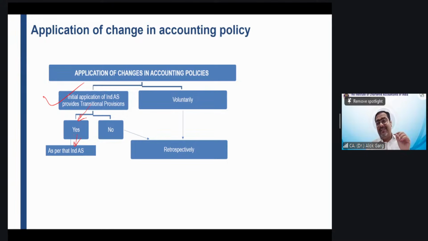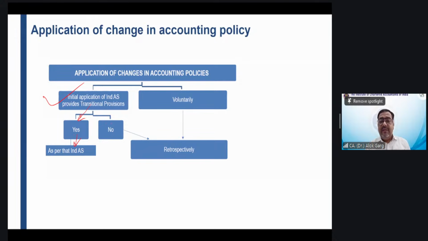So friends, if the change is due to a new Ind AS, then you have to apply the transition related provision given in the new Ind AS, right? And the transition related provision normally gives you both options, the retrospective option also and the prospective option also, right? It gives you both the options. Okay, right friends? Let's move on. Let's move further.